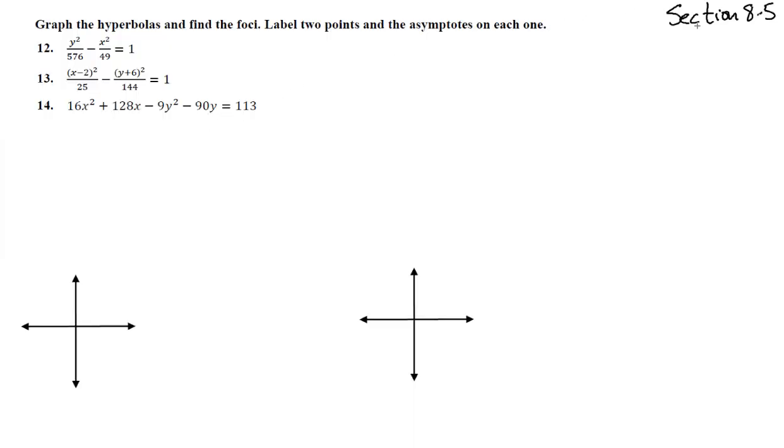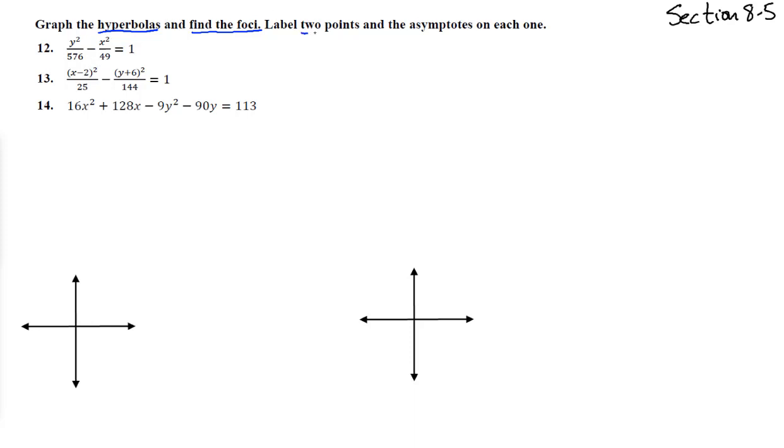Here we are in section 8-5 with numbers 12 through 14 and their solutions. It says graph the hyperbolas and find the foci. Now, recall that hyperbolas are evidenced because we have a negative in front of one of the x squareds or the y squareds. Looks like this one has an x squared and that one has a y squared, which cause things to shoot off to infinity and give us imaginary solutions when we try to find intercepts.